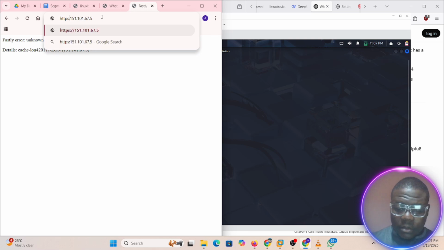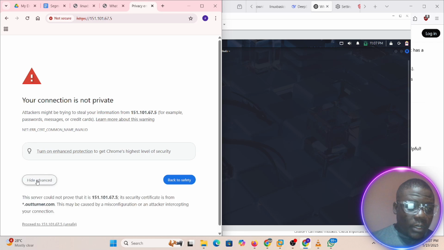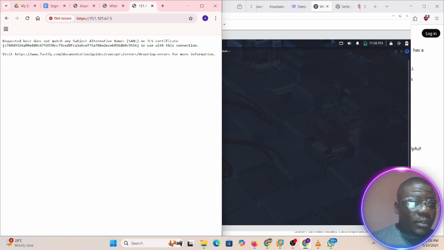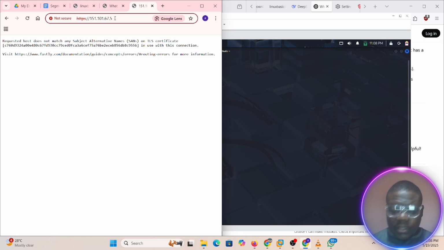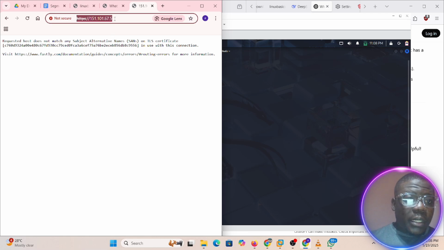HTTPS, this should... So advanced, say proceed. It says it does not match any subject or TLS certificate. I don't know the reason why I'm having this. Let's see, for this 443, or possibly it has multiple IP addresses.